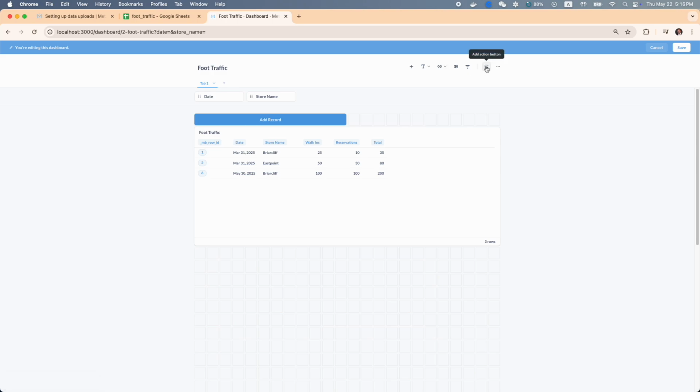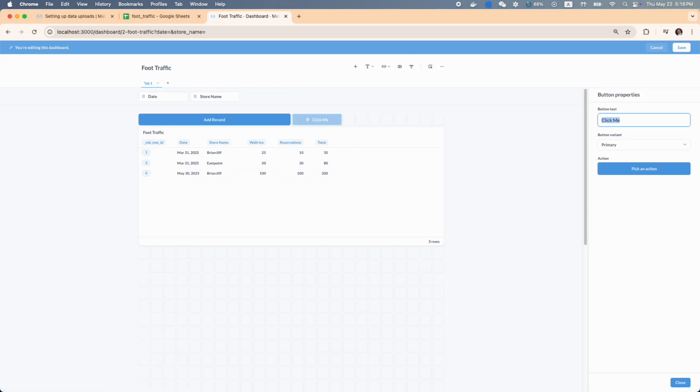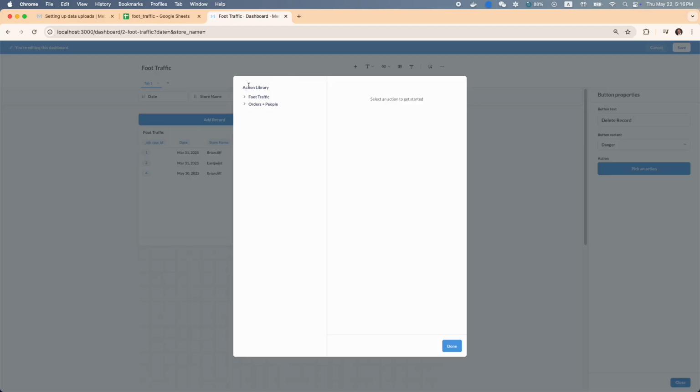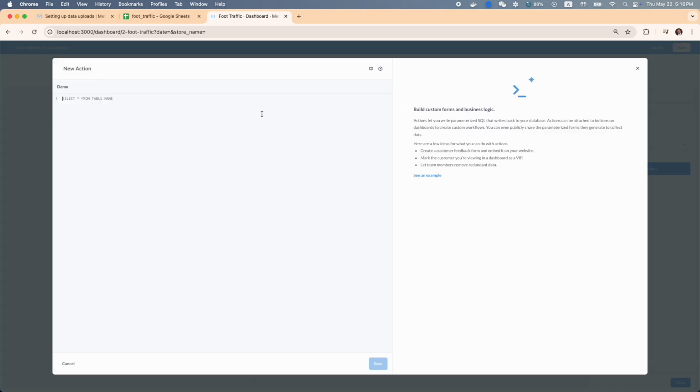Let's go ahead and do the delete action now. So we'll call it delete record. Let's change the color to red. Go ahead and extend it to the end of the dashboard. Pick an action, same like we did before. Create new action, name it delete record. Then use our MySQL syntax, delete from table name. Luckily it auto-completes where, and these are the conditions we want to put.